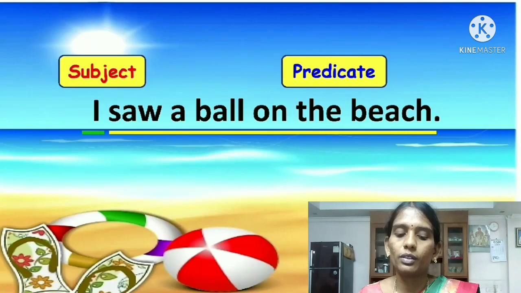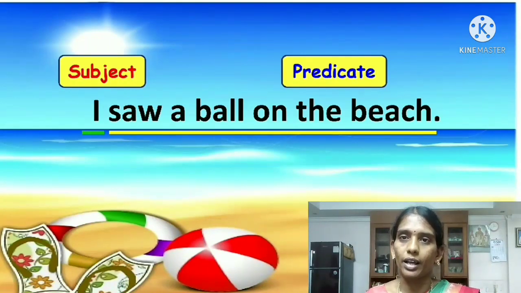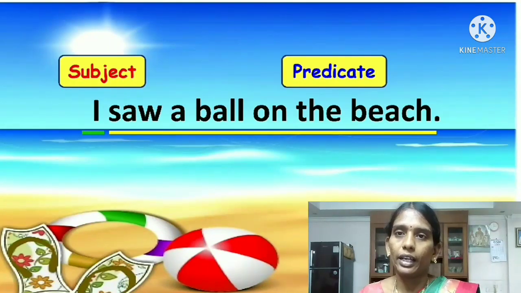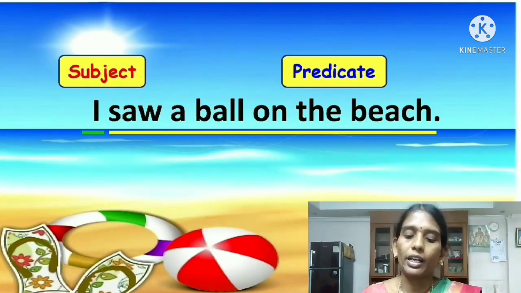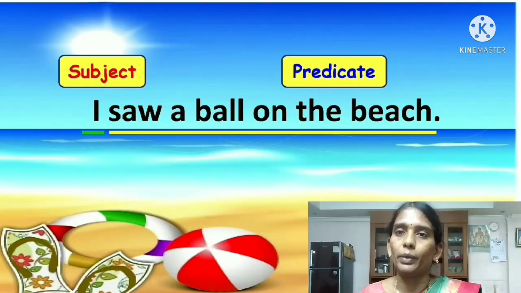You observe that. First one: I saw a ball on the beach. In this sentence, what is the subject? Okay, tell me, children. The subject is I. And the predicate is saw a ball on the beach.